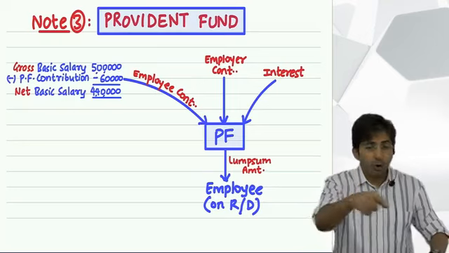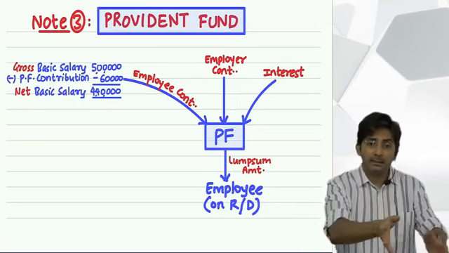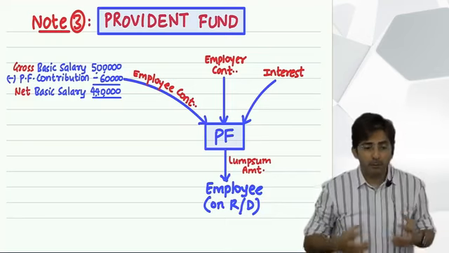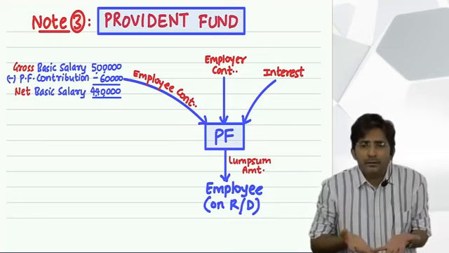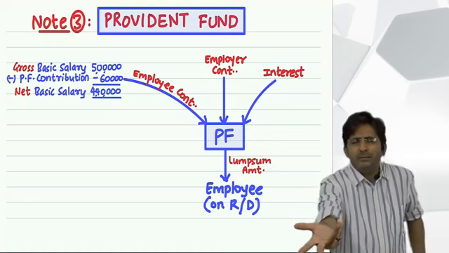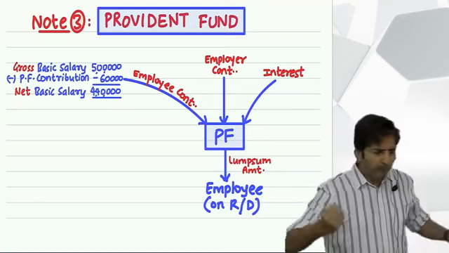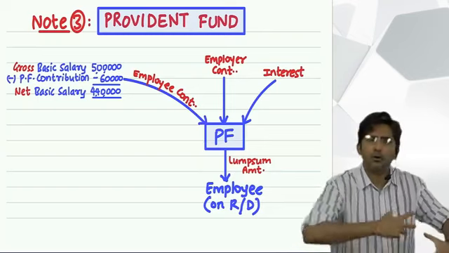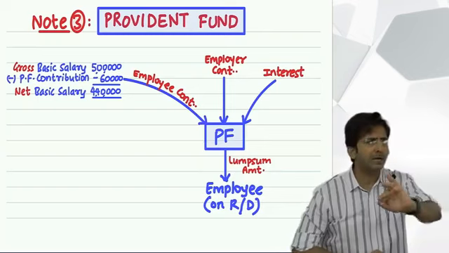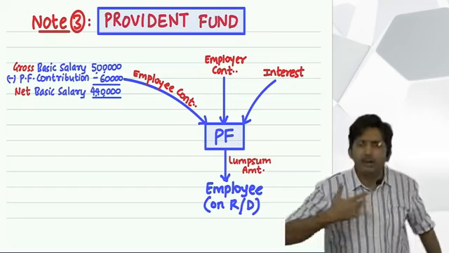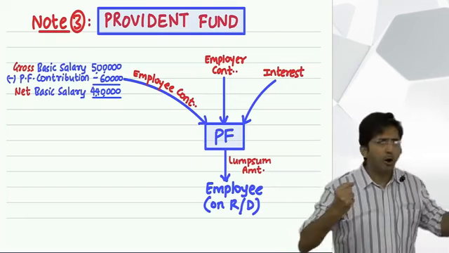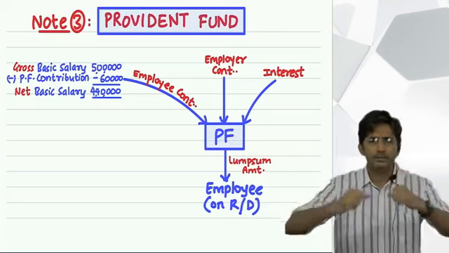Your salary is deducted for your benefit only, but why is the boss contributing? Just to keep you happy and to set an example: don't worry, we both will accumulate funds for your old age. Some amount I will deduct from your salary, some I will also put, but we are all doing it for your old age.